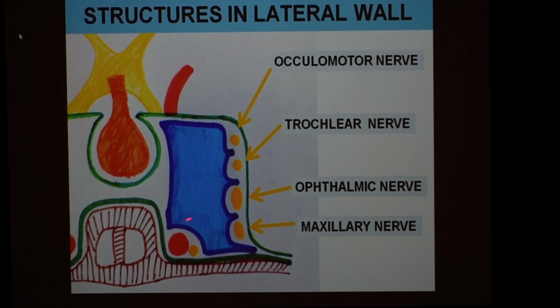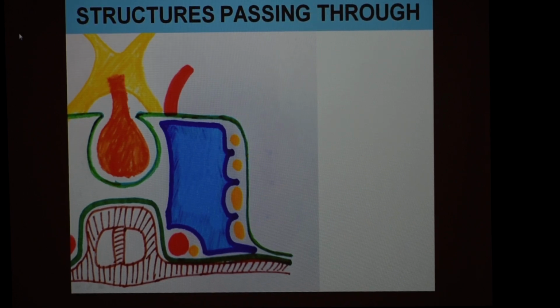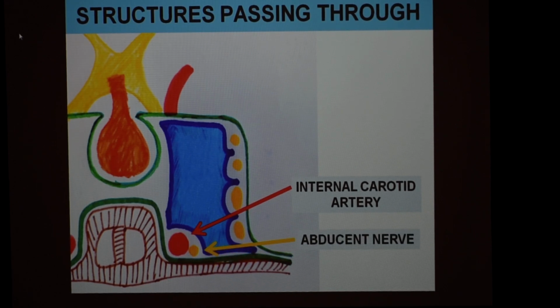These are the two structures which are passing through the cavernous sinus. So which are those two structures? One, in red color, is the internal carotid artery, and the second one is the abducent nerve. If you remember the lecture on blood vessels of the neck, we talked about how the internal carotid artery passes through the carotid canal, then enters the petrous part of the temporal bone, and then from the upper part of the foramen lacerum it emerges and enters the cavernous sinus.